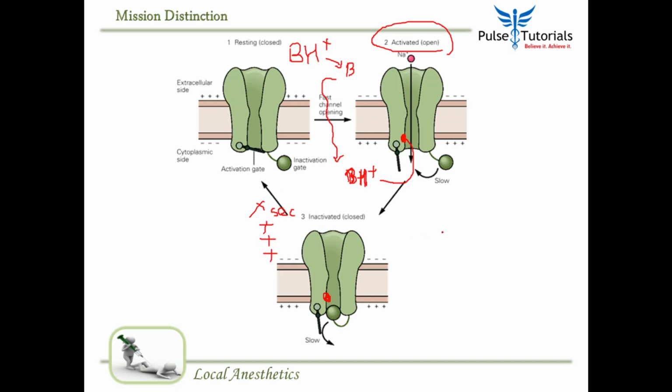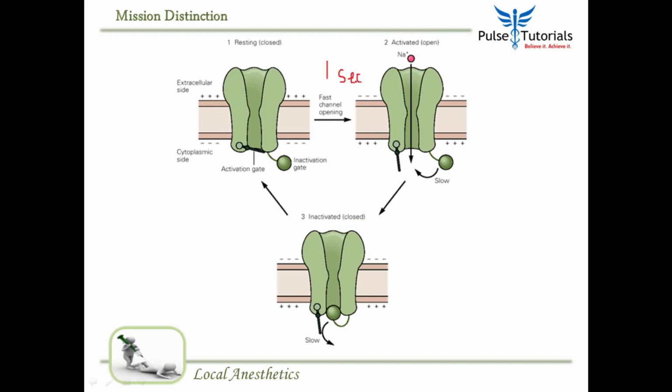Now let me ask a simple question. If more time is required for this cycle to get completed, then don't you think per unit time the opening and closing will decrease? Let me ask it in another way so that things are simple. Imagine it takes 1 second for the channel to go from resting to activated state, 1 second to go from activated to inactivated state, and 1 second to go from inactivated back to resting, then again 1 second to active. In 1 minute,